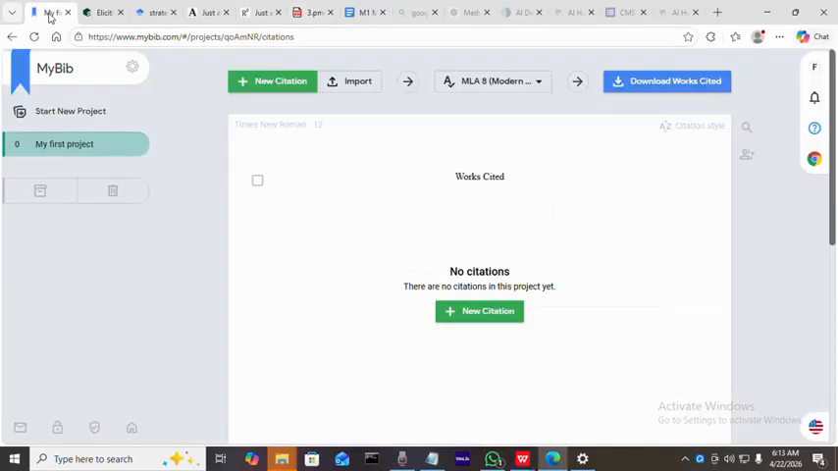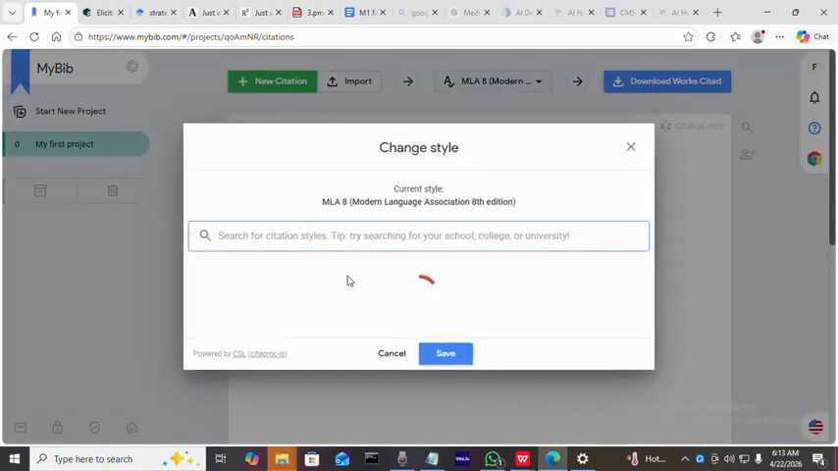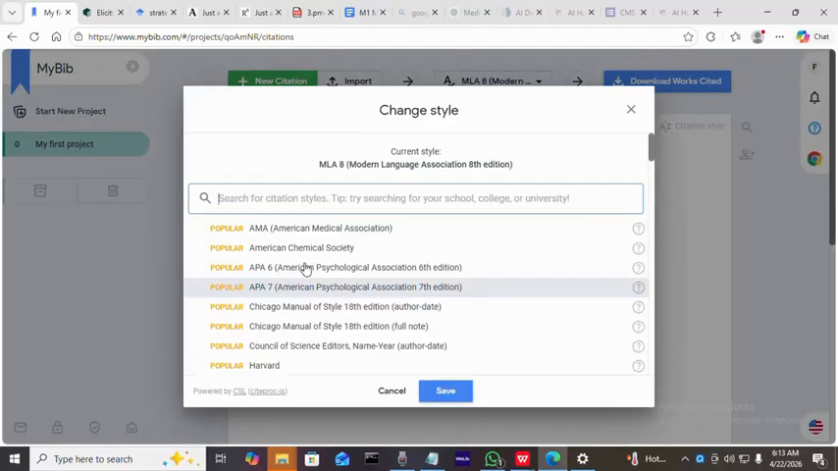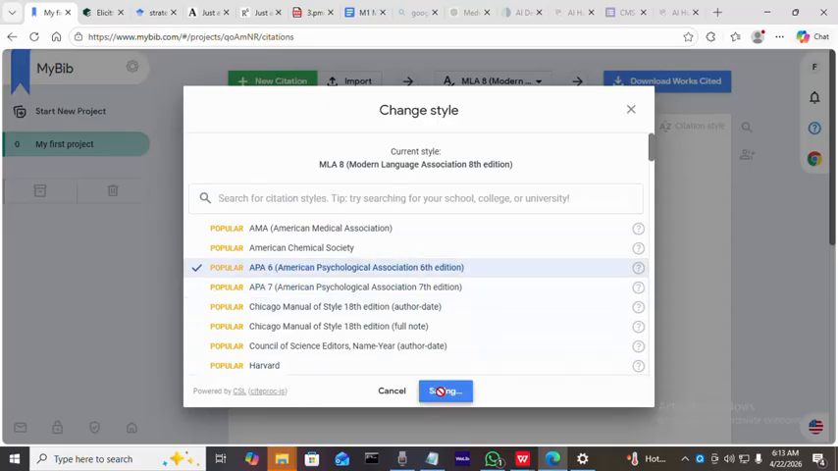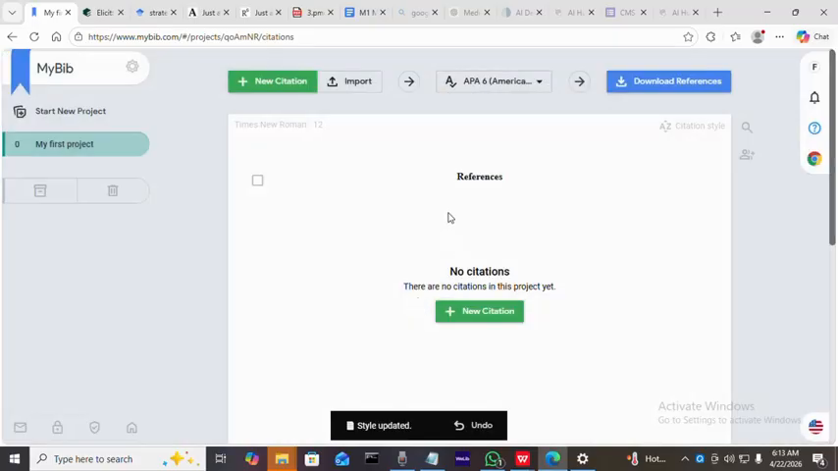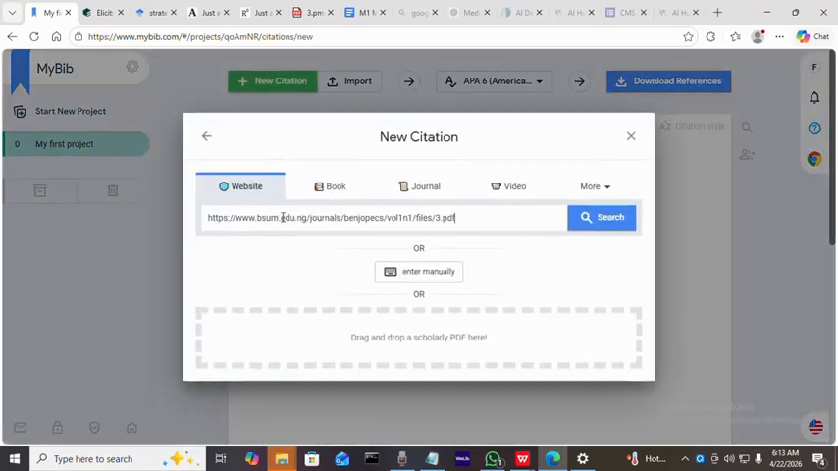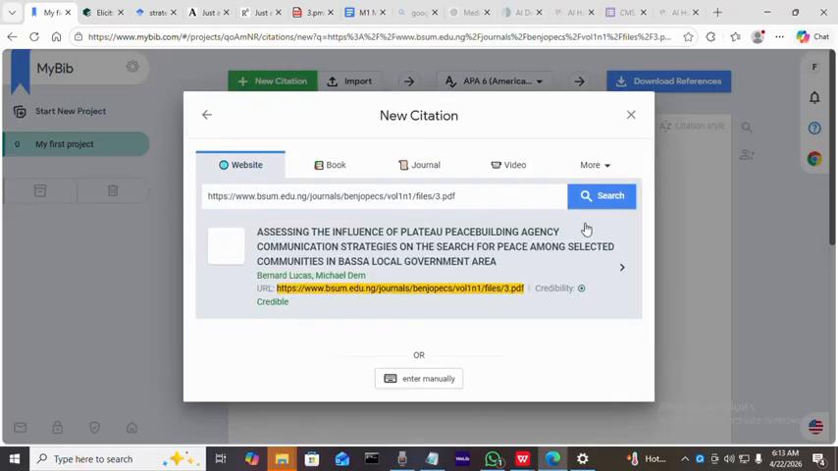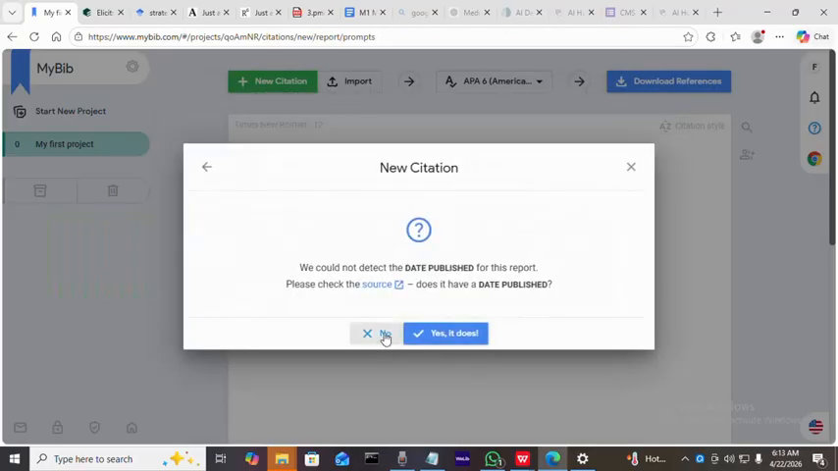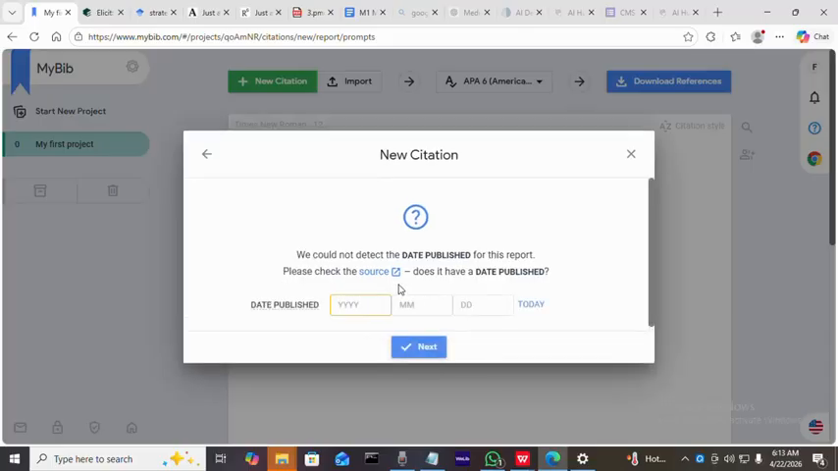So let's go back to MyBib. There's a video on MyBib. Let's open it, and let's be careful to choose APA 6th edition. When you open MyBib, it's always MLA by default. So you choose APA 6th, or if you're using APA 7th, you can see the link has been pasted. MyBib populates it, but there's still some manual input we need to do.